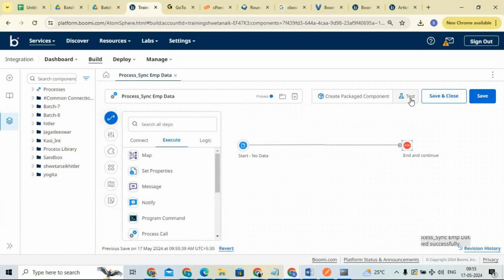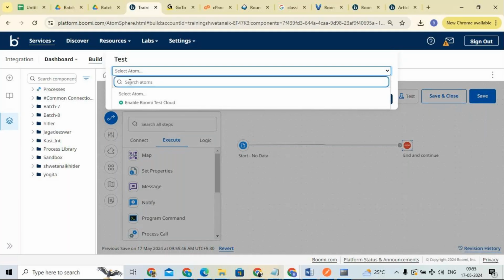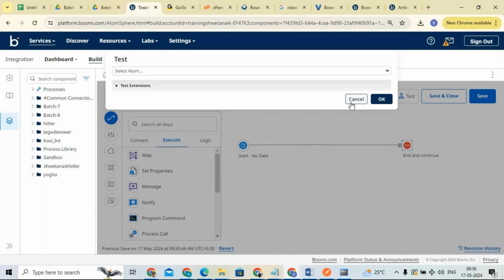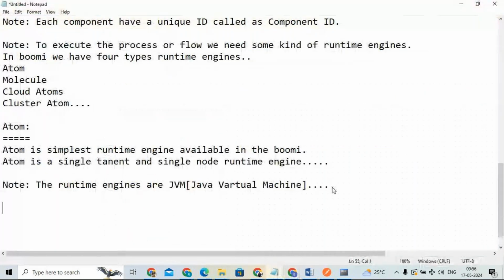Here we have a test. You can select this. See here, there is no atom available. To test it, a minimum of one atom is required to execute your process. So how can we install this atom? Simple. Go to Manage. I will show you here the atom installation.